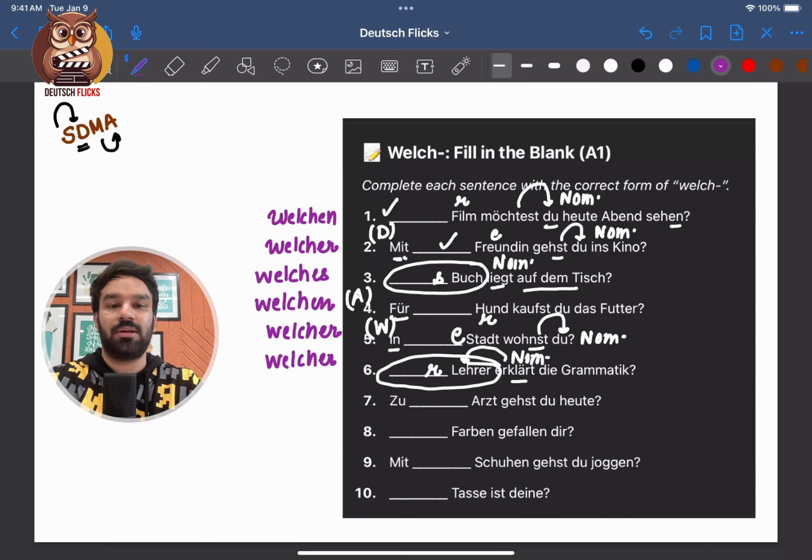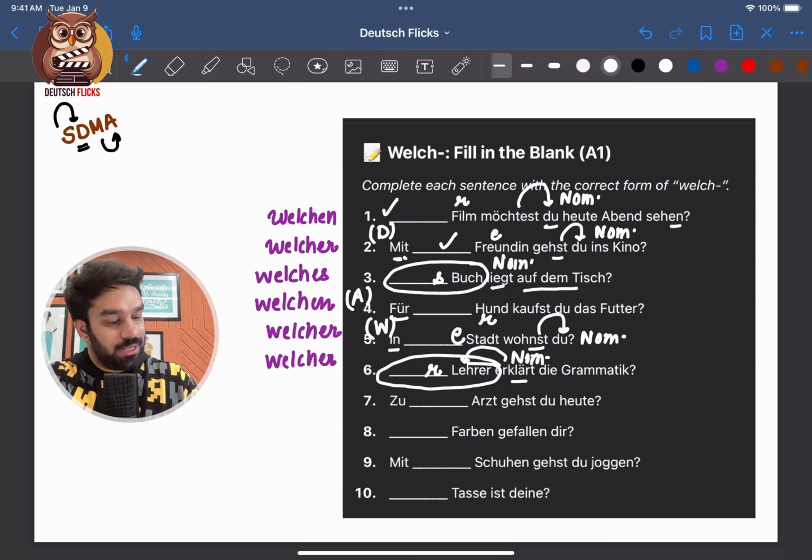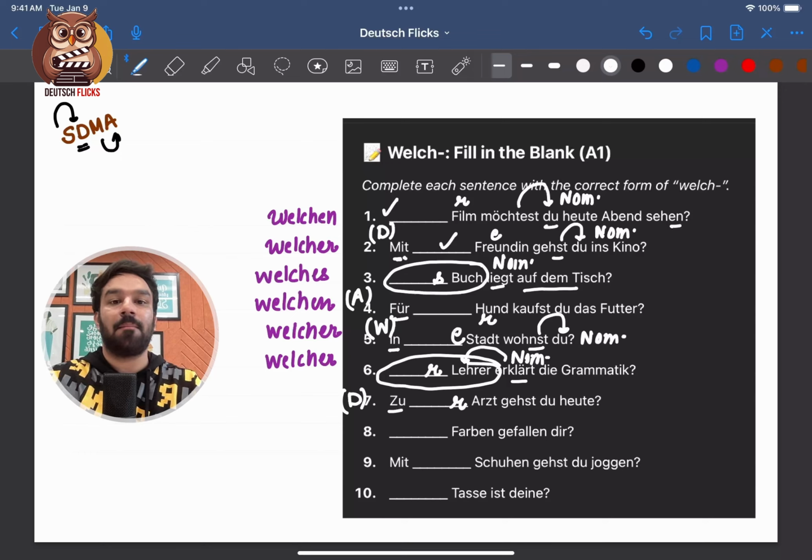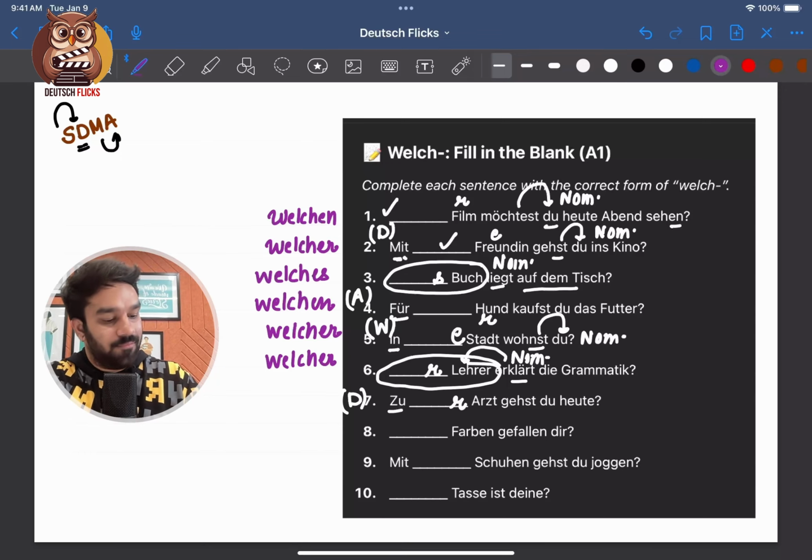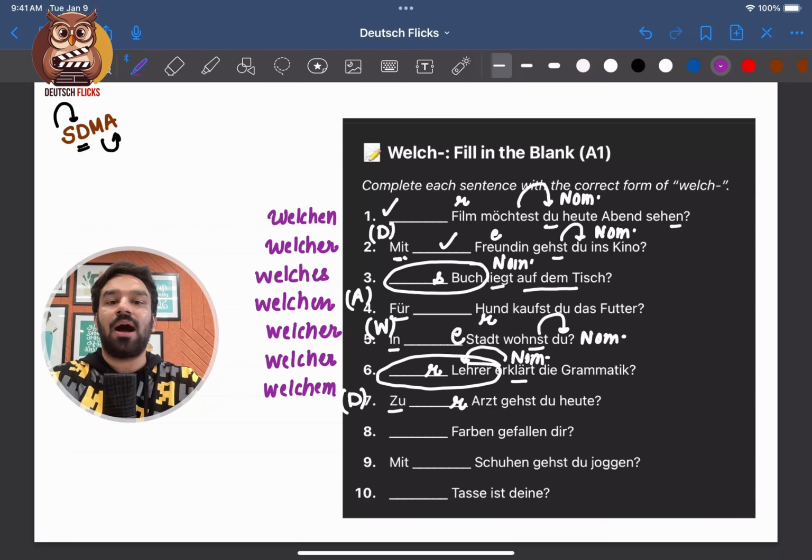Nummer 7. Okay, we have zu. You should know that zu is a dative preposition. Now Arzt is der Arzt, masculine. How does der change in dative case? Dem. So our welch will be changed to welchem. Zu welchem Arzt gehst du heute? To which doctor are you going today?